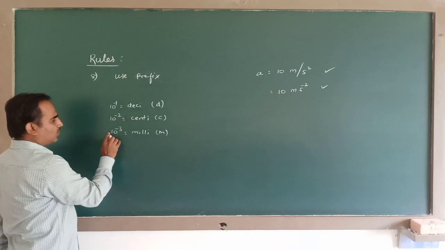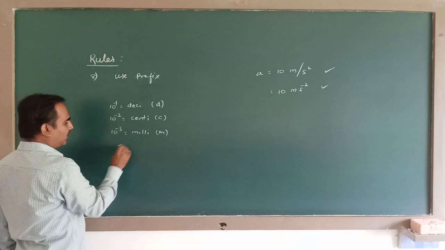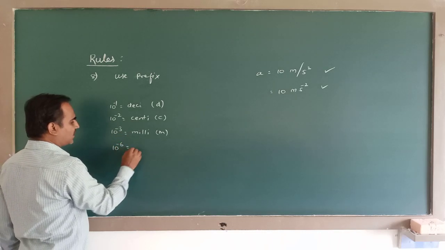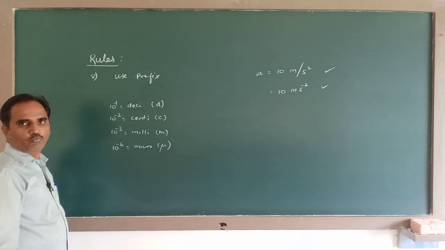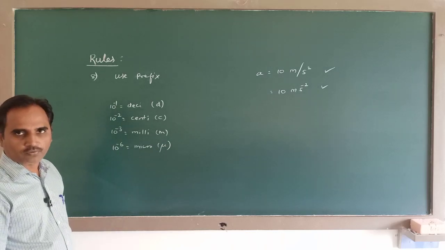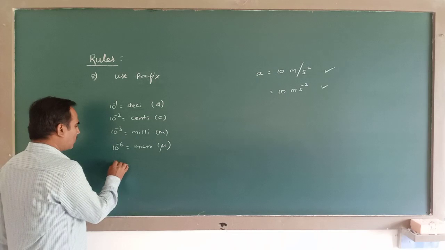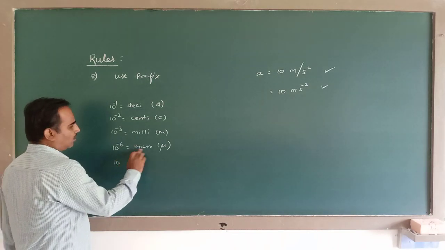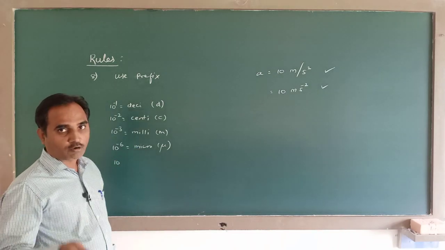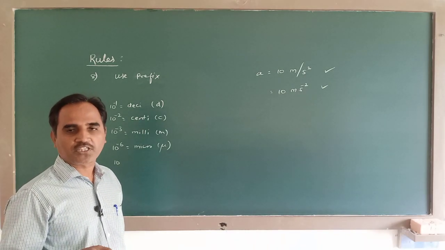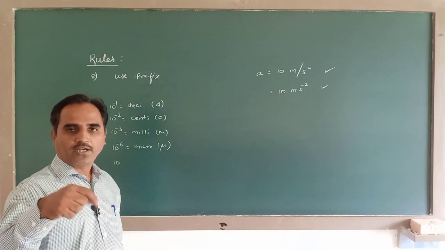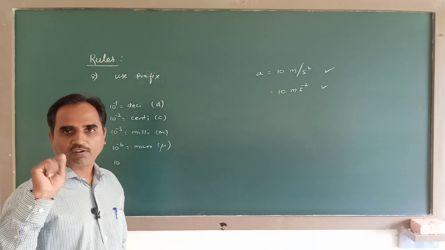So 10 to the power of minus 3 means milli. 10 to the power of minus 6, micro. We represent it by Greek letter mu. For example, you come across micrometer screw gauge. Micrometer screw gauge, that means it measures in terms of 10 to the power of minus 6 meter.